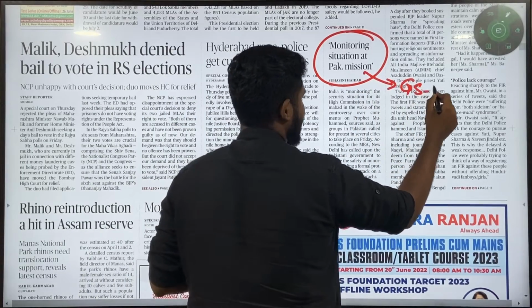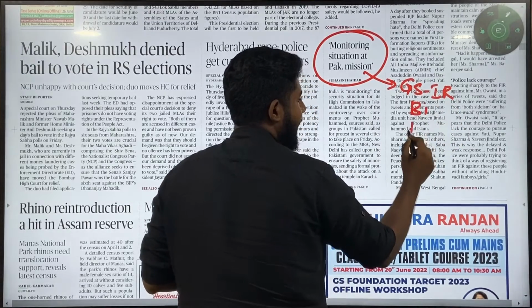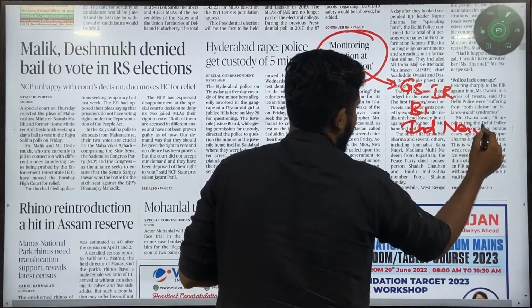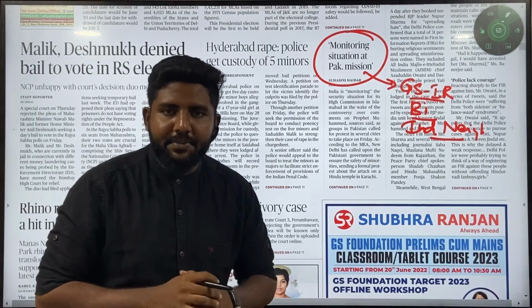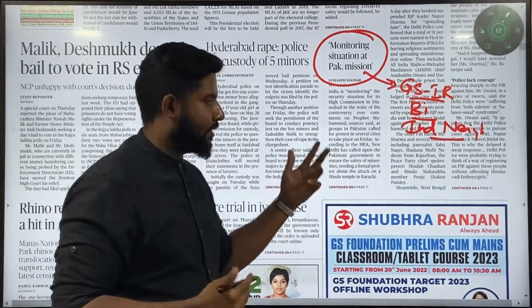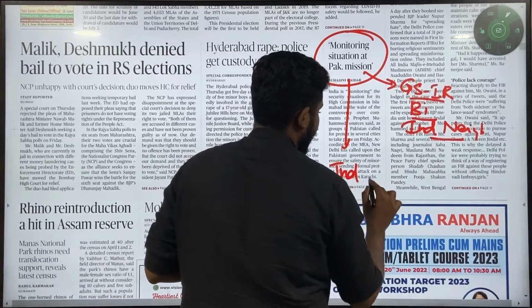Again, it is GS2 international relations, again bilateral relationships, and India and its neighborhood countries. What kind of pressure India faces, and what kind of countries they are. Those details, what kind of mutual trade we have, whether there are any bilateral agreements we have, all of these have to be understood from this. So here you have to understand the India and Pakistan relationship.